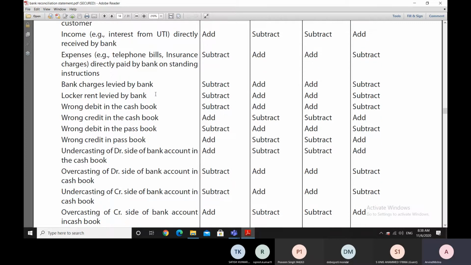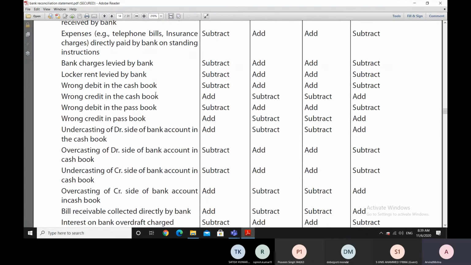Sometimes locker rent is charged by the bank, in case we have a locker in the bank, and the bank in that case will debit the locker rent in our passbook. But of course, till the time we are aware of it, that entry would not be made in the cash book, and therefore there will be a difference in both the books.